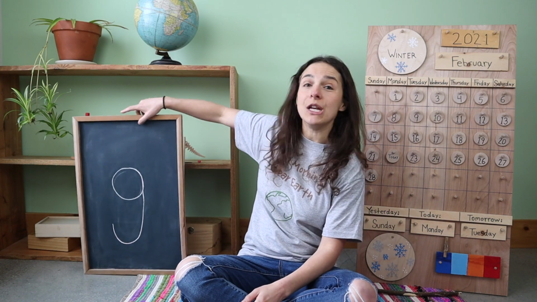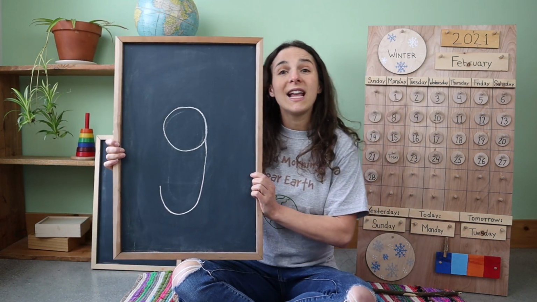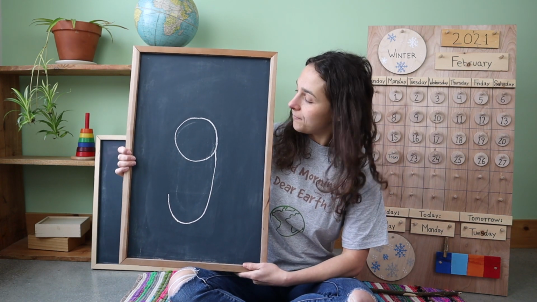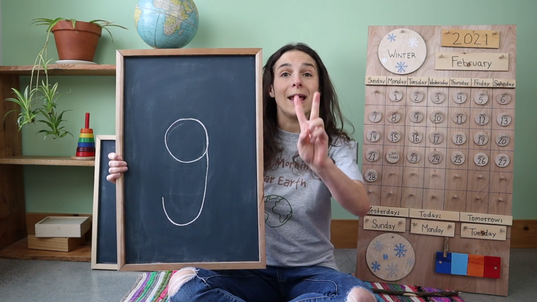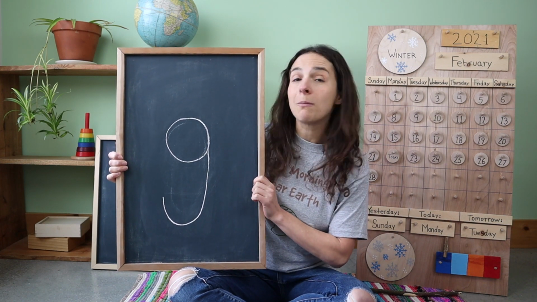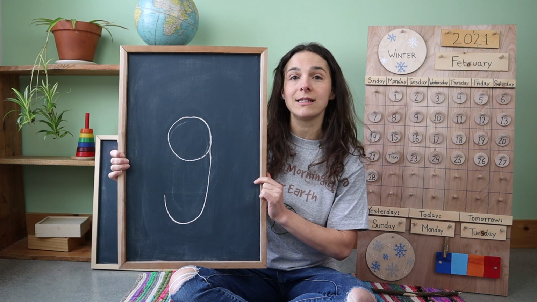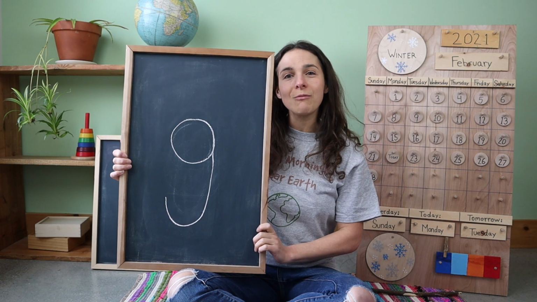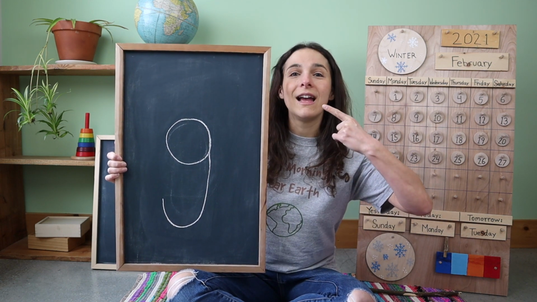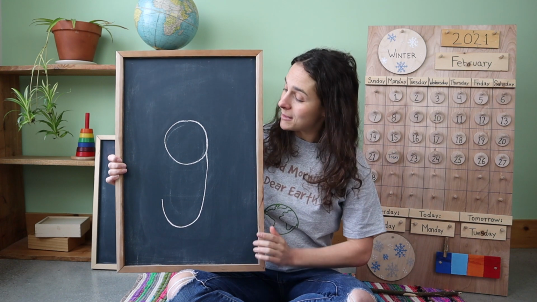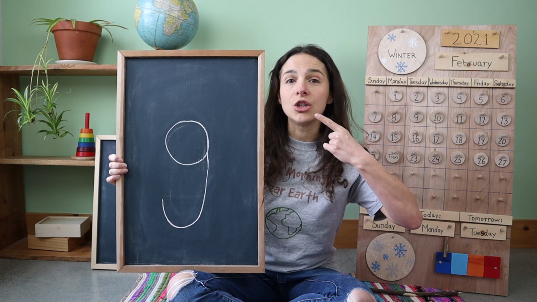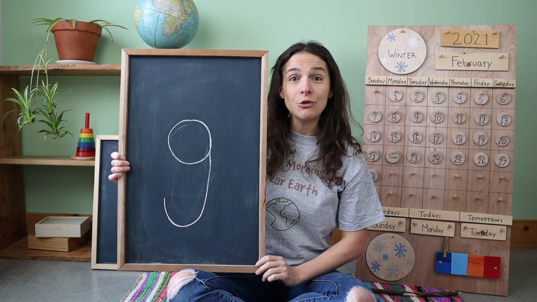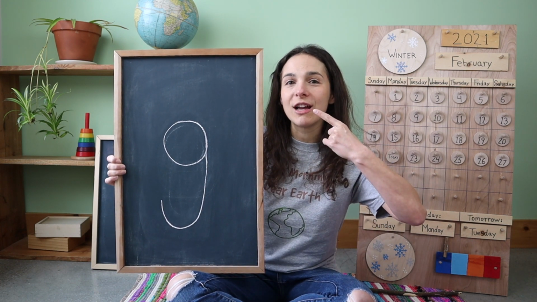Okay, friends, it's time to move on to the letter of the week. And because we're starting a new week, we have a new letter to talk about. Take a look at this letter. This letter also makes two sounds. So the most common sound that this letter makes sounds like this. G, g. Can you make that sound with me? G, g. But sometimes this letter also says j, j. Can you try that sound with me? J, j.